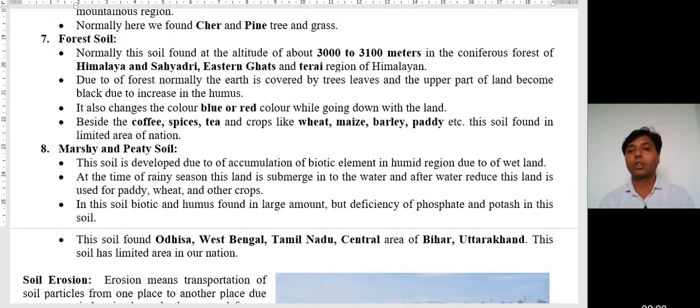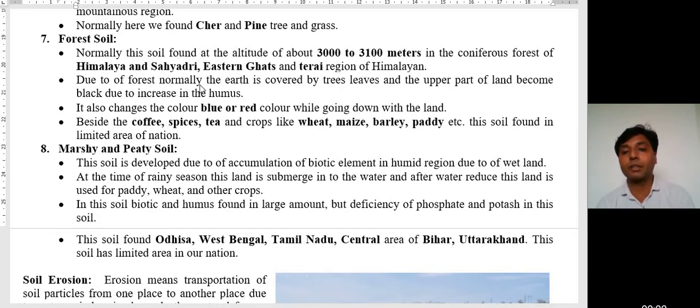Dear students, forest soil is normally found at an altitude of about 3000 to 3100 meters in the coniferous forests of the Himalaya, Sahyadri, Eastern Ghats and the Terai region of the Himalaya. Okay. Dear students, normally the height of forest soil is 3000 to 3100 meters in the coniferous forests of the Himalaya, Sahyadri Ghat, Eastern Ghats and Terai region of the Himalaya.